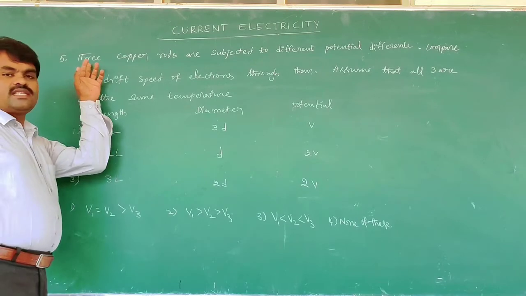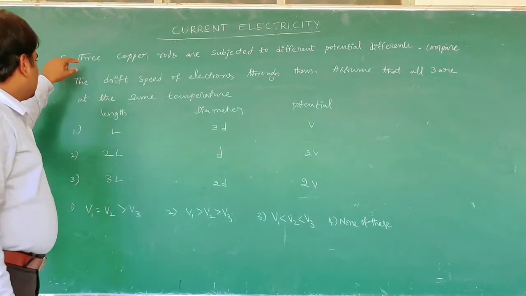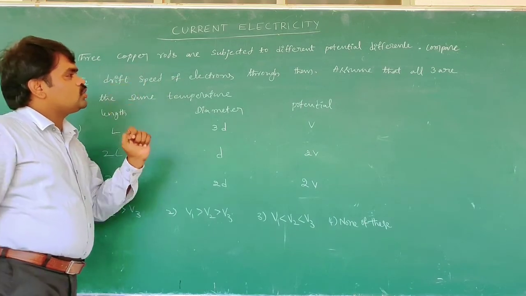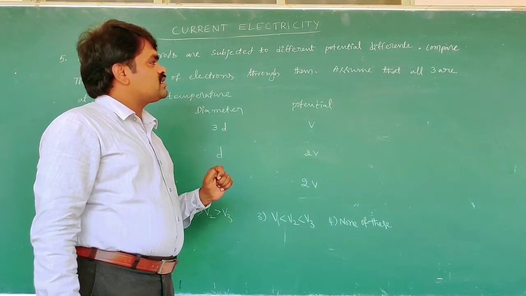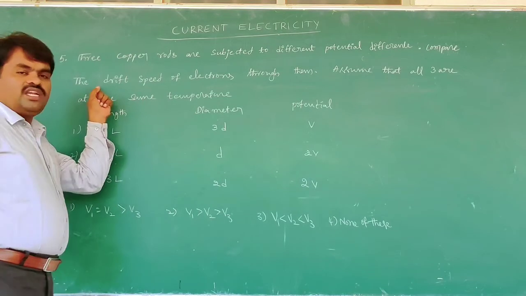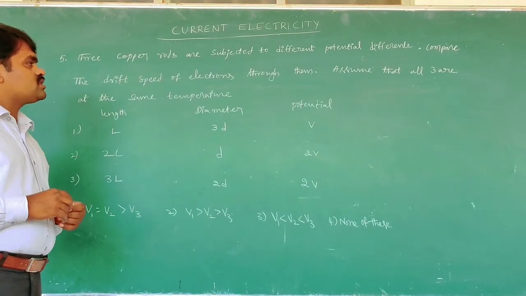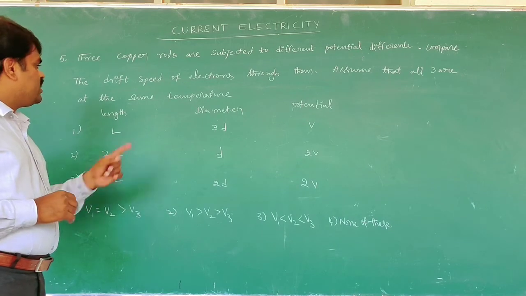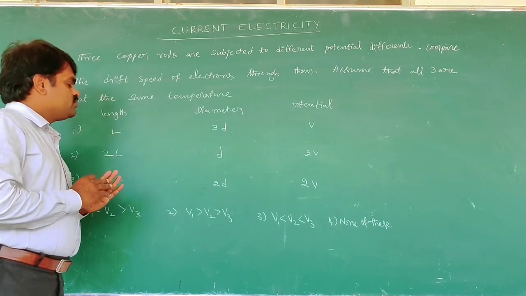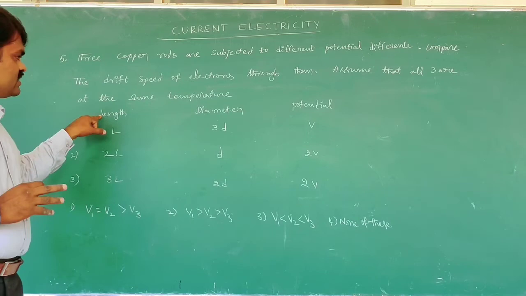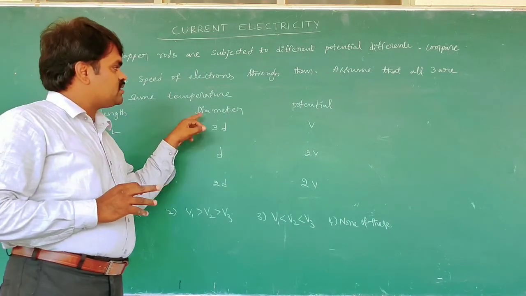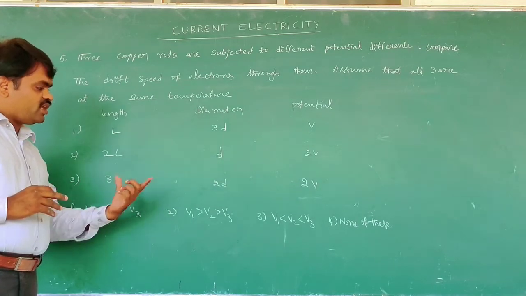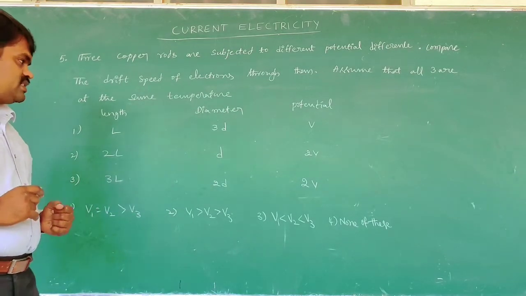We are going to discuss the fifth question. Three copper rods are subjected to different potential differences. Compare the different speeds of electrons through them. Assume that all three are at the same temperature. They are given the lengths, diameters of the three wires and a potential. What is the relation of their drift speeds?